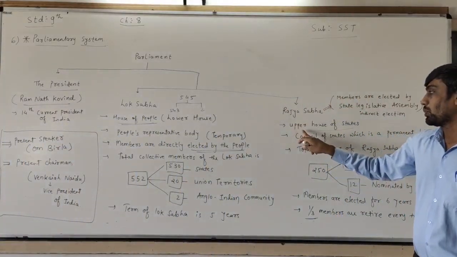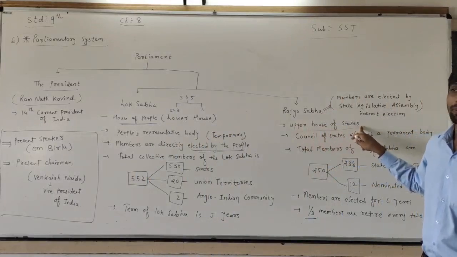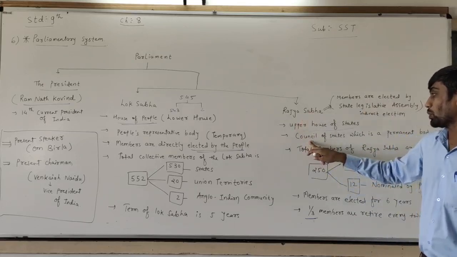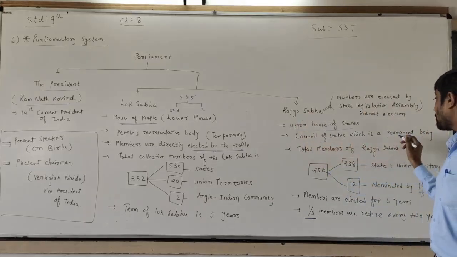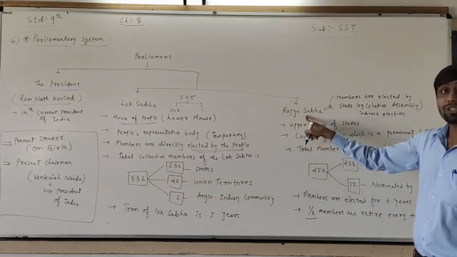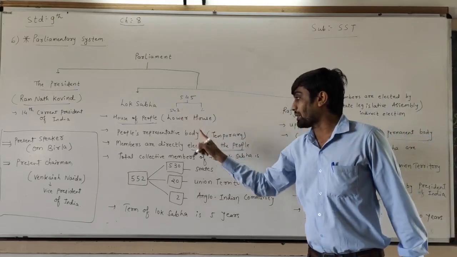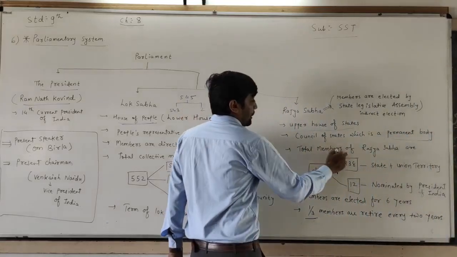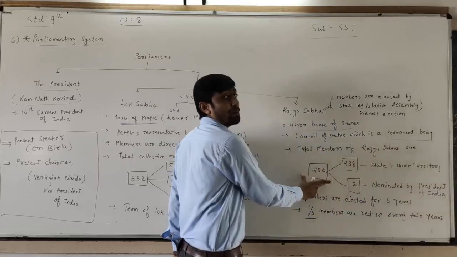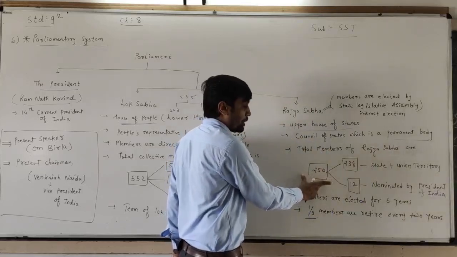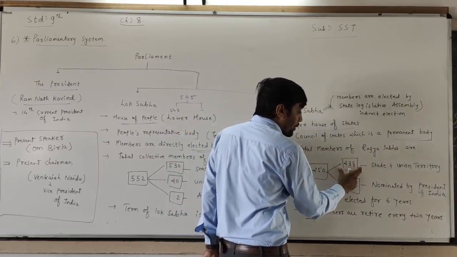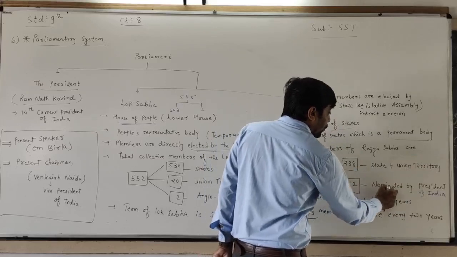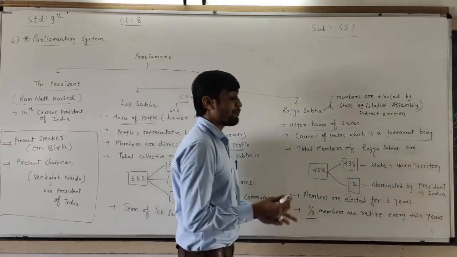Now the Rajya Sabha. The Rajya Sabha is known as the upper house of the state. It is also known as the Council of the States, which is a permanent body. Dear children, the Rajya Sabha is the permanent body, while the Lok Sabha is the temporary body. The total membership of the Rajya Sabha is 250. Out of 250, 238 members are from the states plus Union Territories, and 12 members are nominated by the President of India.